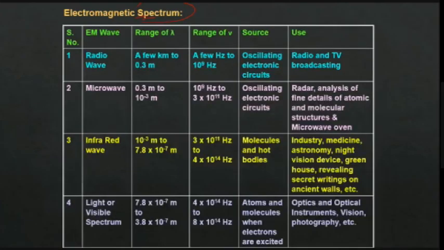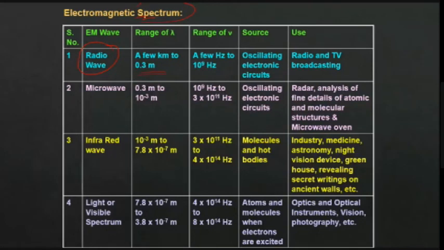Now let's see some of the properties. Electromagnetic spectrum, I already told. It is the orderly arrangement of electromagnetic waves in accordance with their wavelength or frequency. It is called the electromagnetic spectrum. Spectrum is nothing but orderly arrangement. So here you can see, this is in the increasing order of wavelength or decreasing order of frequency, in the reverse order. First we will start with microwave, I forgot in between. Okay, radio wave is there. Its frequency is right.